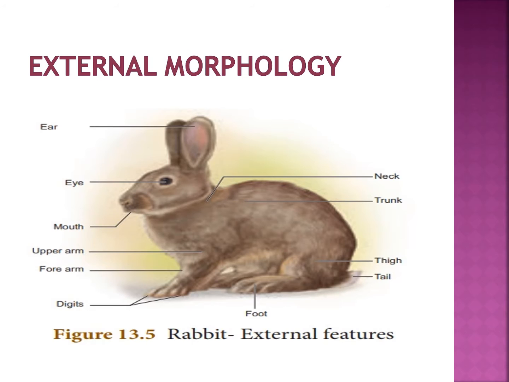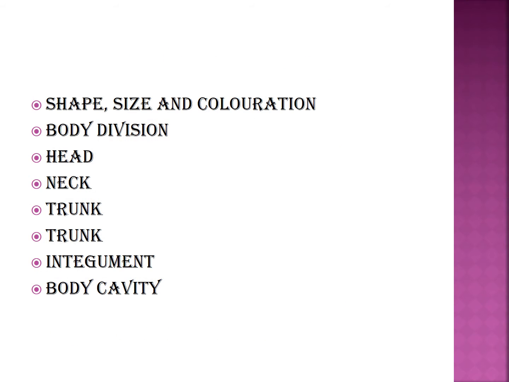Now we see the shape, size and coloration of rabbit. It has an elongated cylindrical body. Male and female are the same size. They grow about 45 centimeter in length. Weight is about 2.25 kilogram as an adult. The weight of a rabbit is 2.2 kilo in adult.